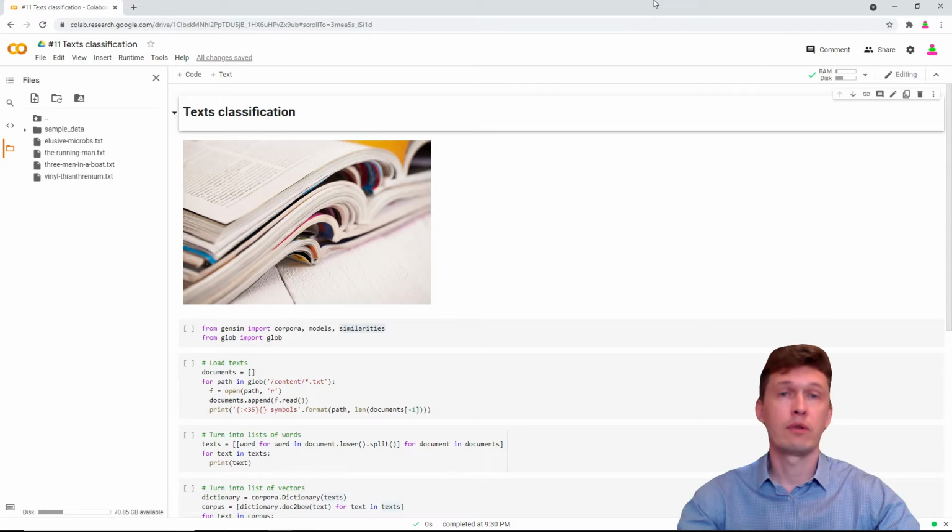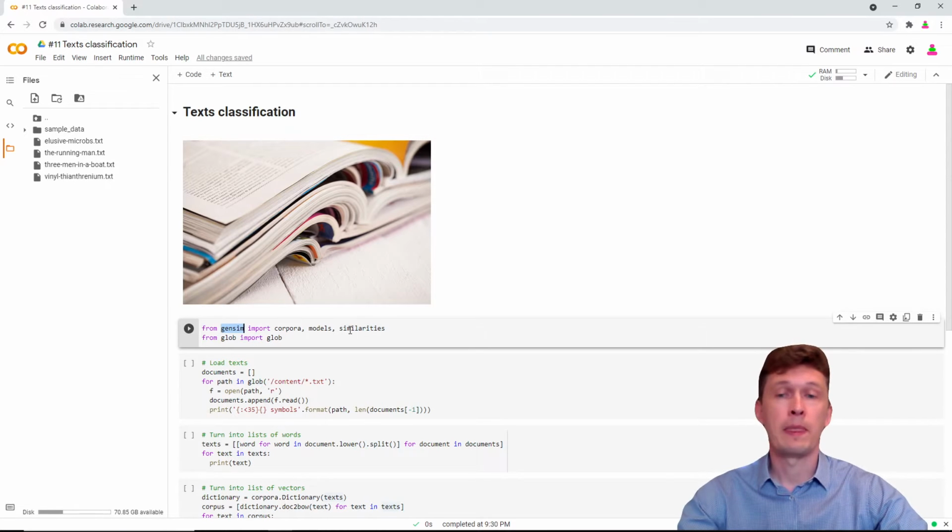We will have 4 texts, 4 documents, 2 scientific publications and 2 novels, and we want to distinguish between the two, okay? And we will use Gensim by Radim Řehůřek, which is clever AI. Gensim stands for Generate Similar, which is pretty self-explanatory. It is pre-installed in Colab, so we have just to import necessary libraries, and we'll use corpora, models and similarities.